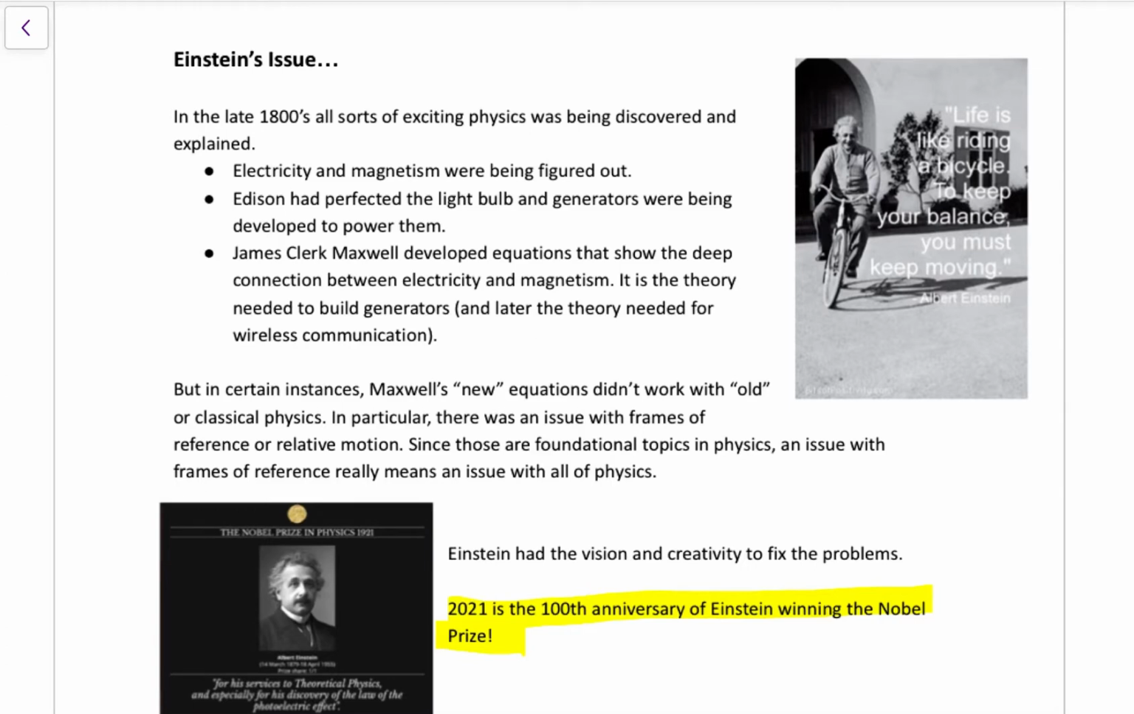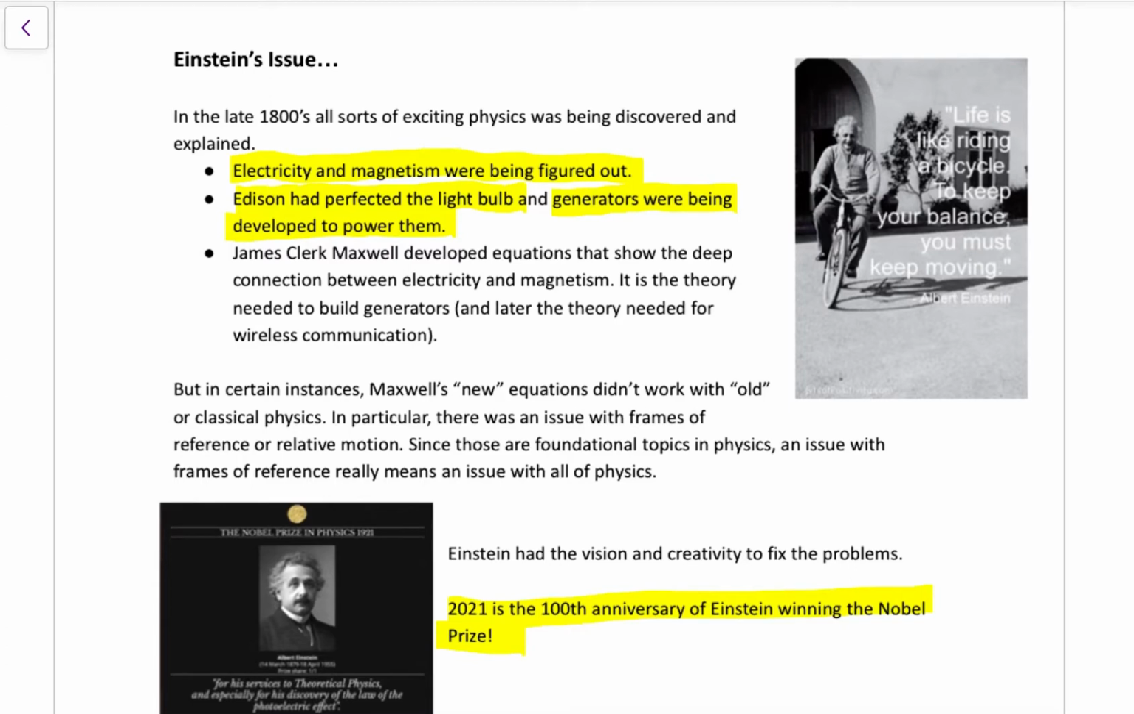Way back when, so the late 1800s, early 1900s, there was a whole lot going on in the world. Electricity and magnetism were kind of being figured out. A guy named Edison perfected the light bulb, so we started to have electric lights in houses and cities. And to go with that, people were figuring out how to generate electricity. So the first power plants at Niagara Falls were being built.